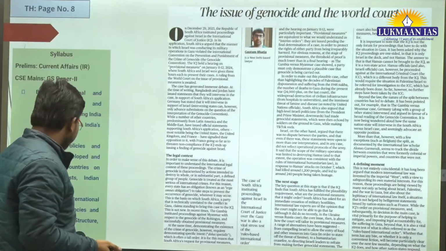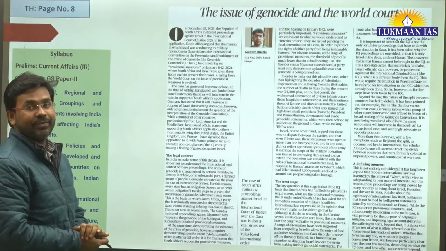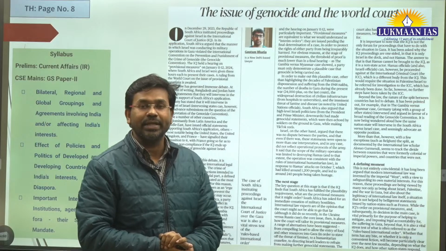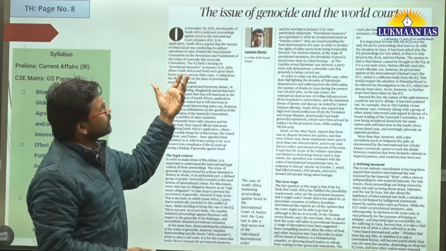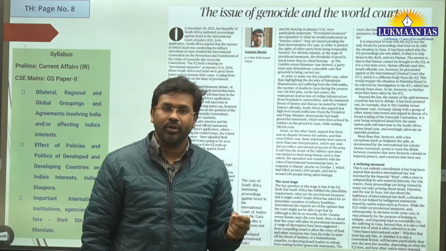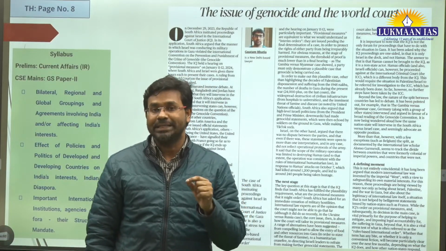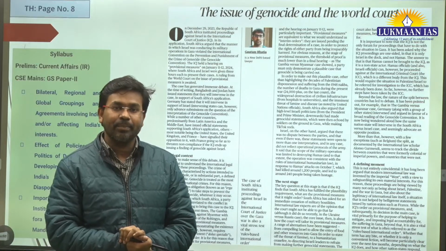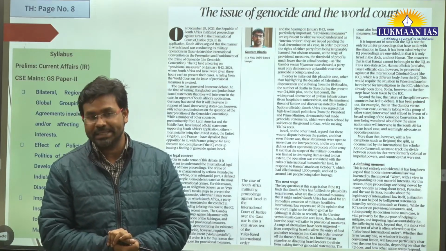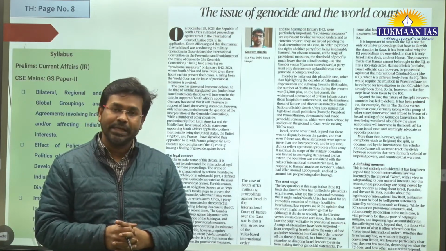So let us now discuss the first topic. This topic is very, very important from the newspaper. It says the issue of genocide and the world court. In this article, we will discuss what the Genocide Convention is. We will understand the International Court of Justice, and we will learn about the International Criminal Court.